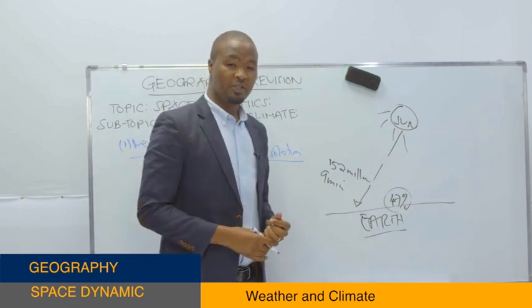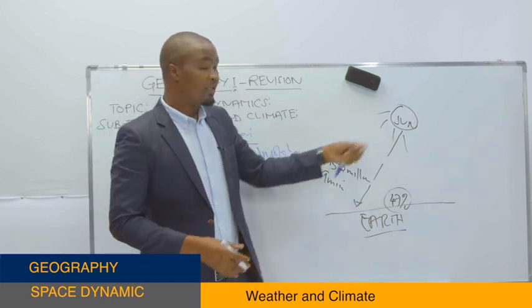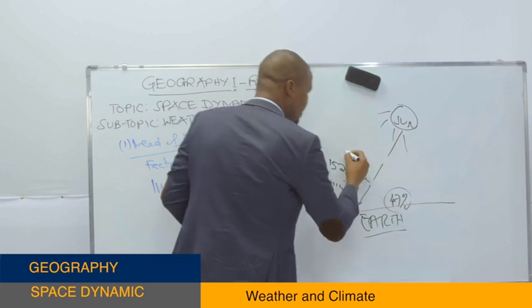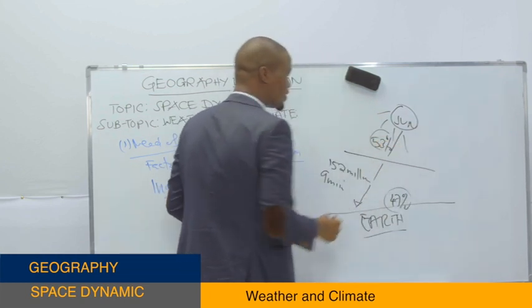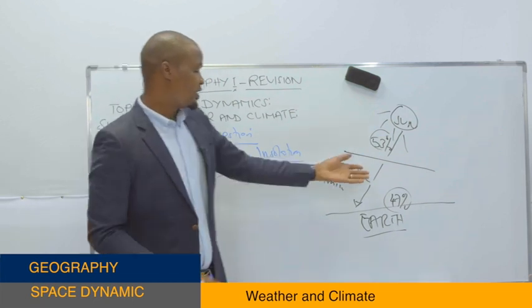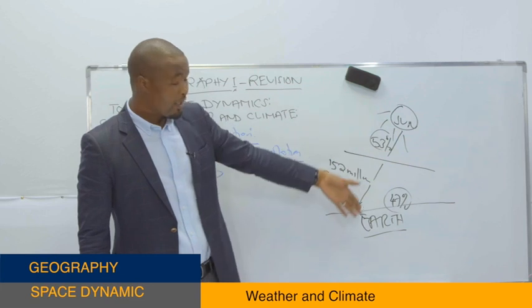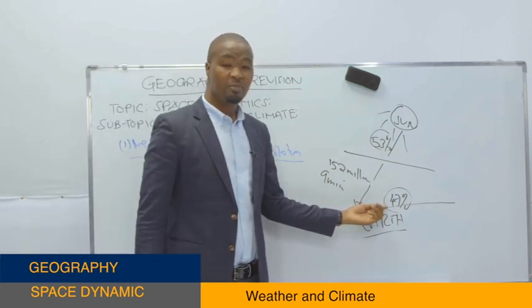Whereas the 53% of the solar energy from the sun is lost at the atmosphere. It is lost at this point right here. It means right here we have 53% of the solar energy lost. It does not reach the Earth's surface. The amount of solar energy received by the Earth, which we call the insolation, is only 47%.